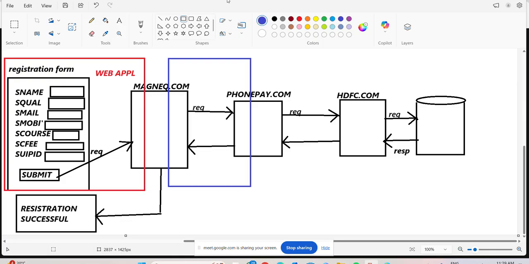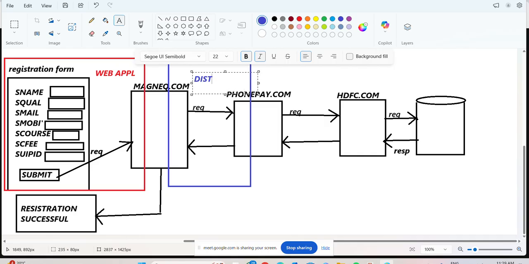Say yes or no. Here the client is fixed. No. Say yes or no, sir. So now tell me, is this a web application or a distributed application? Distributed application. Okay, now why? Tell me. Here the client is not fixed.